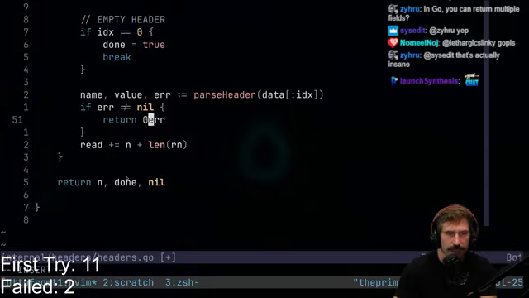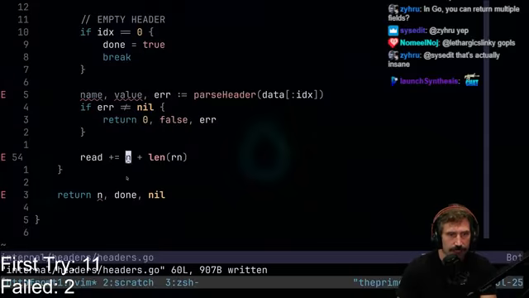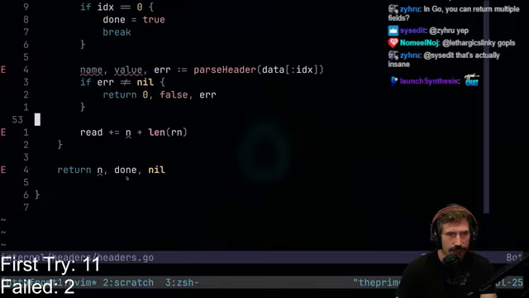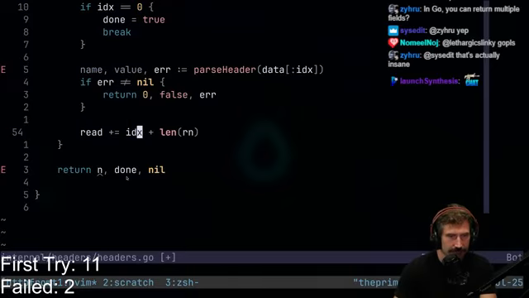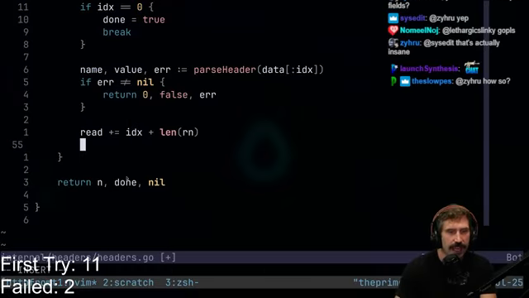Bool error. I'll just like this, false error. Else, we'll go into here. What is n? Oh, I don't use n, do I? I use IDX. There we go. So we'll do those two things, and then I'm going to go like this.